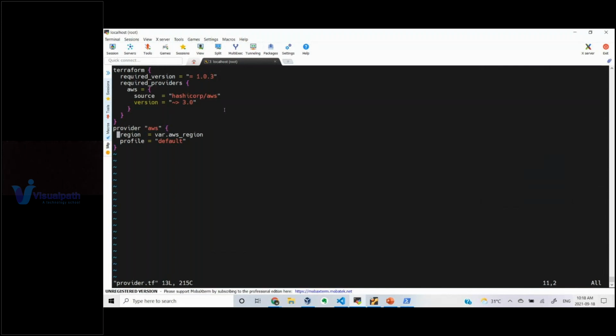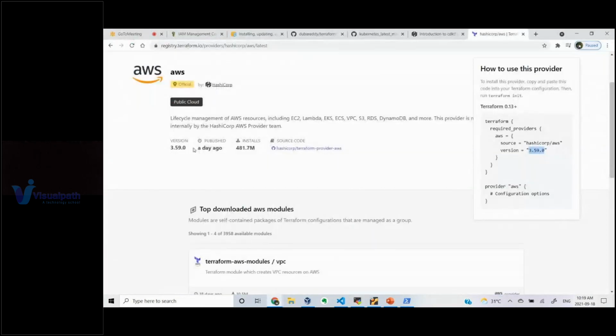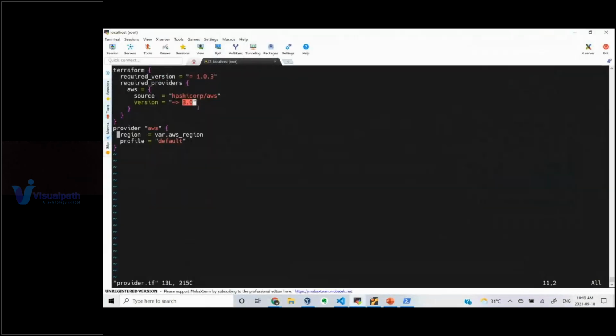What I'm trying to say is that tilde greater than means any version after this major version. In the minor version, whichever is the latest number, let's say 3.59 is the latest one, that plugin will be downloaded and installed on your local workstation. That plugin will be used in order to interact with your AWS cloud. So this is what the section talks about.